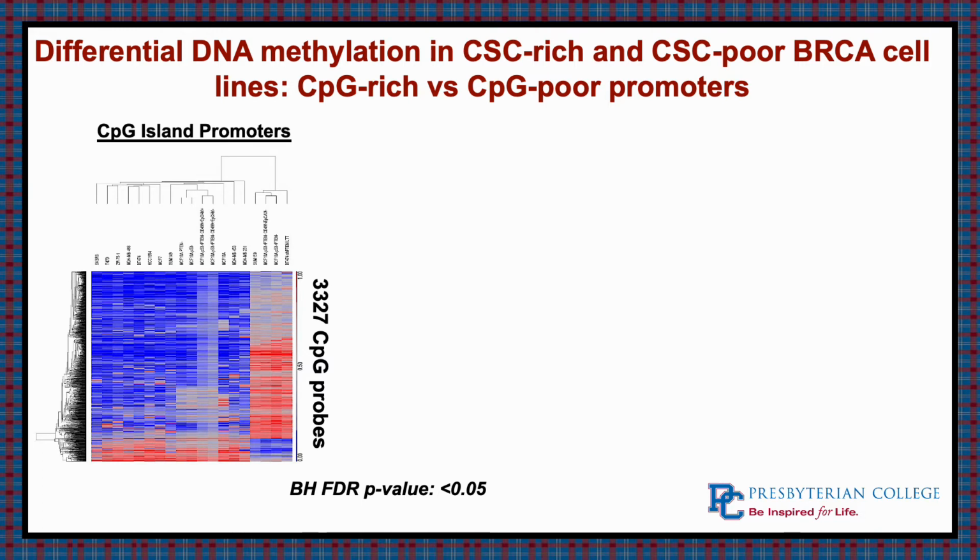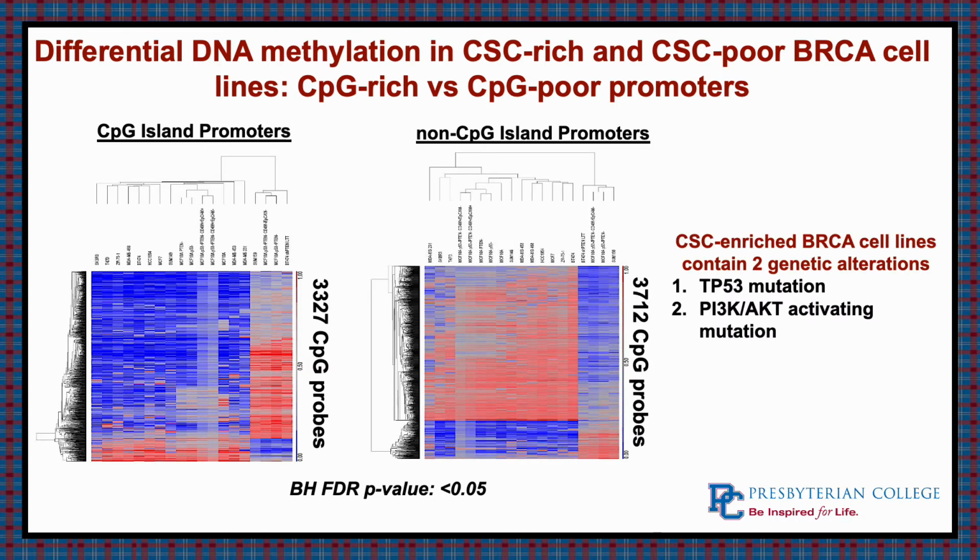And as you can see, there's a complete opposite effect on CpG island promoters when probed for, and you see the same pattern in non-CpG islands. So this is showing that there is a very large difference in the methylation patterns of these two specific cell lines, having a rich population of cancer stem cells versus a poor population in breast cancer specifically.